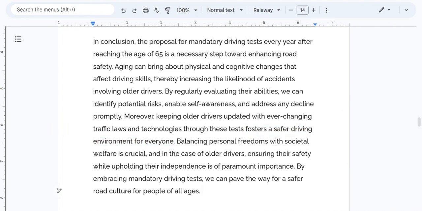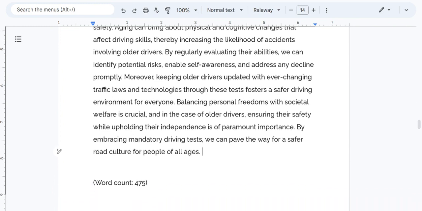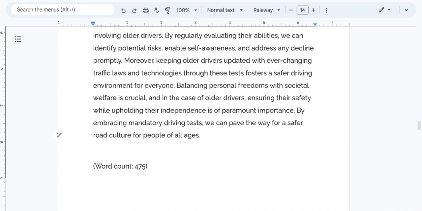So this conclusion really addressed many different aspects of the essay that were already referenced earlier. It summarized everything in a cohesive fashion. With respect to the word count, writers, ChatGPT's word count was at 475 words.